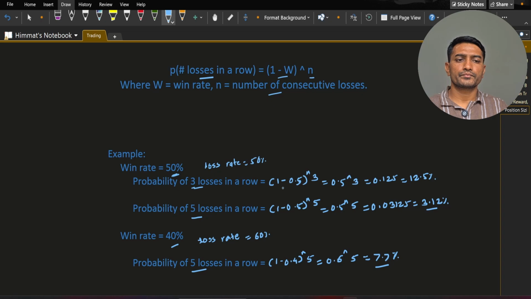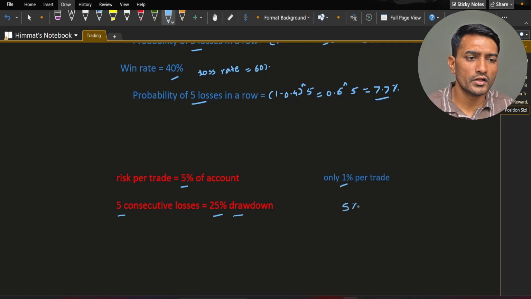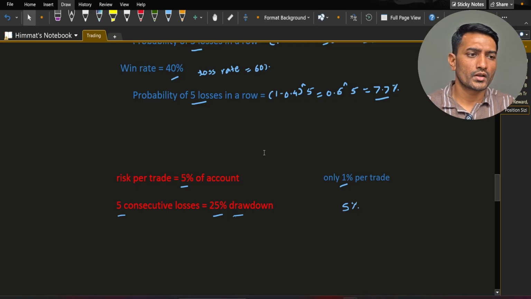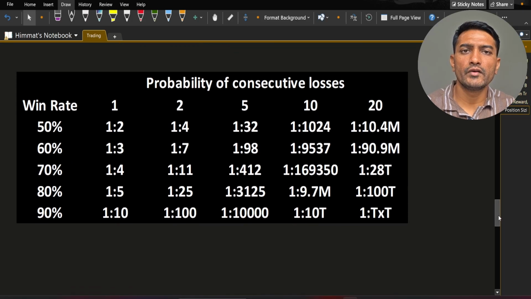Now consider, if you risk 5% per trade and encounter 5 consecutive losses, 25% of your capital will be wiped out. Whereas if you only risk 1% per trade, then 5 consecutive losses will give a 5% drawdown, which is easily recoverable. Now let's see an important chart where we have win rate and probability of consecutive losses.